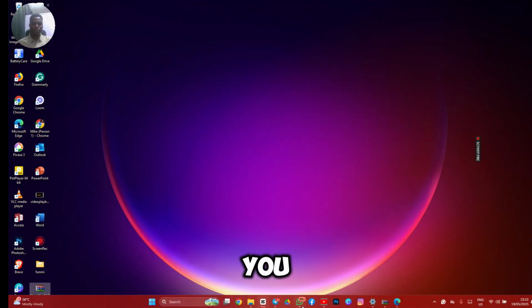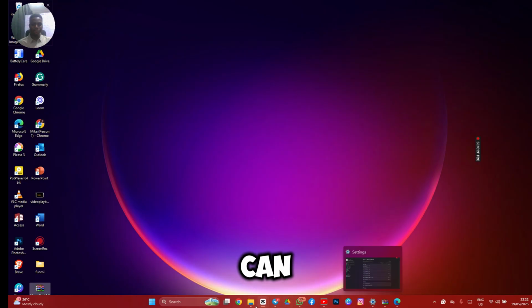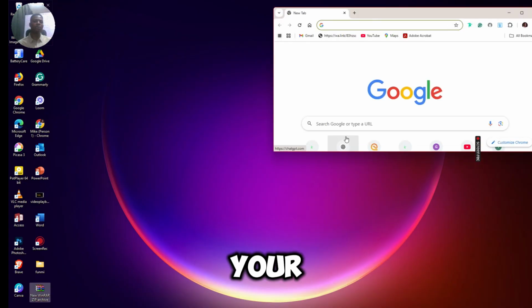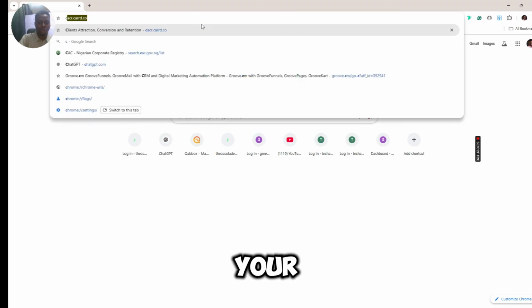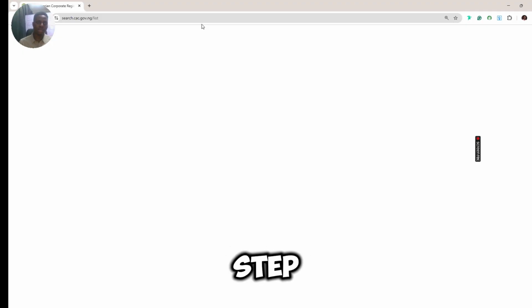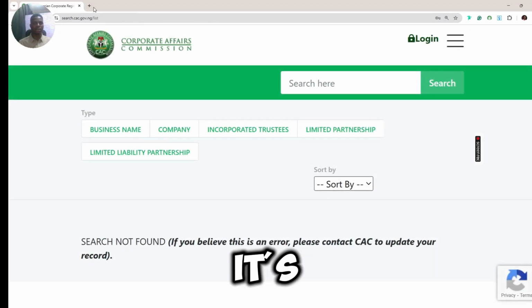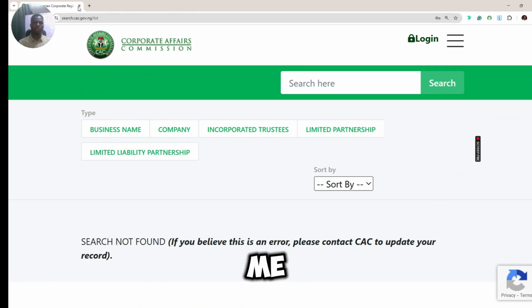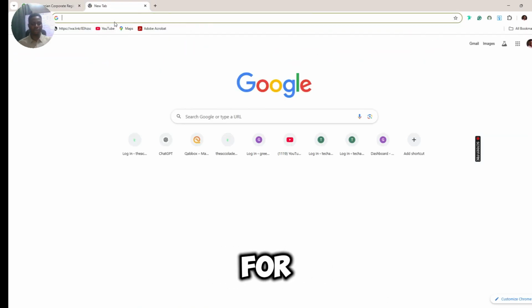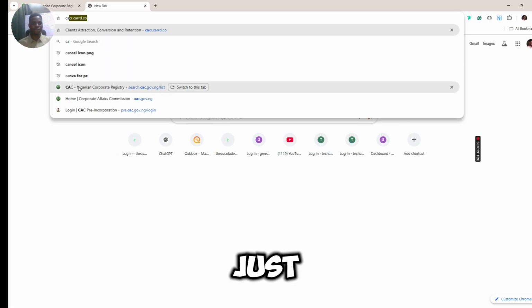Here, I'm going to be showing you how you can confirm if your name has been registered on the CAC website. So all you have to do is go straight to your browser. It can be your Chrome, your Firefox, any browser that you use. So just type in CAC like this. It's going to the CAC website. Let me just search for CAC.